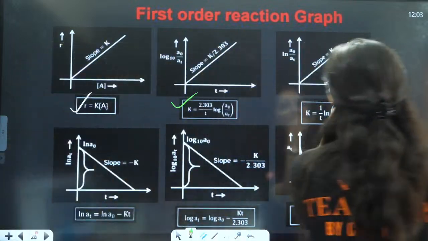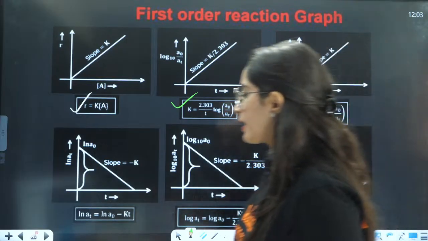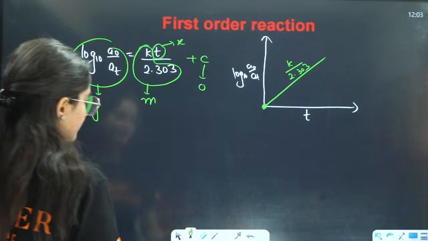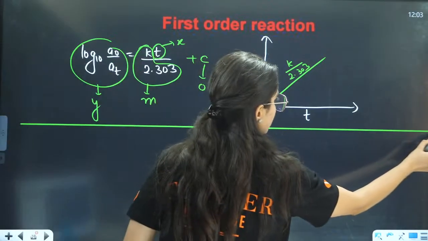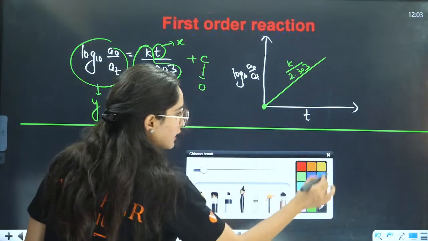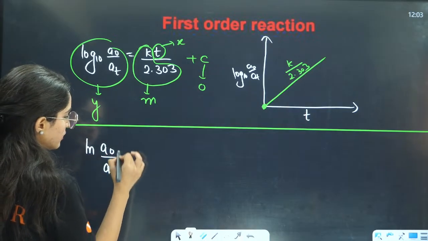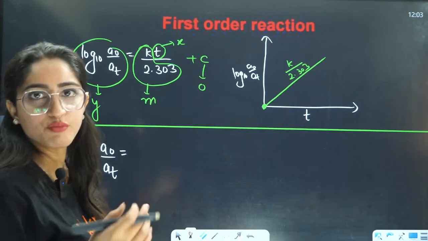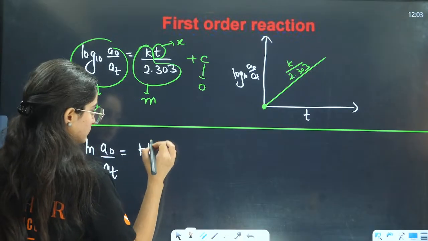Next is between natural log A naught by AT and T, right? If you want to draw a graph between that, then we know that natural log of A naught by AT is KT, right? I could have just shown you the graphs, but I am drawing some of the graphs here, right?